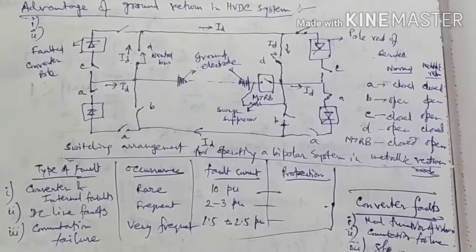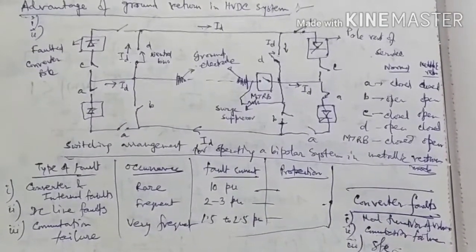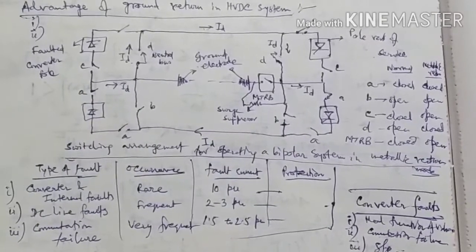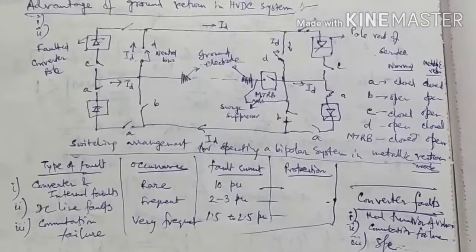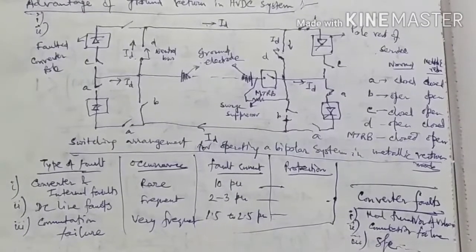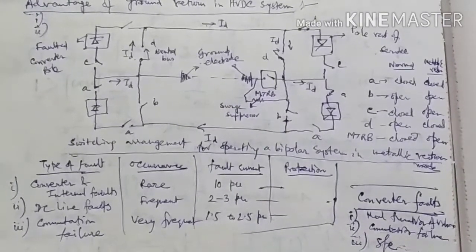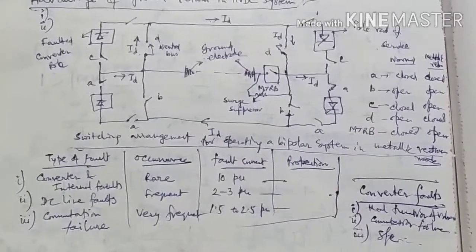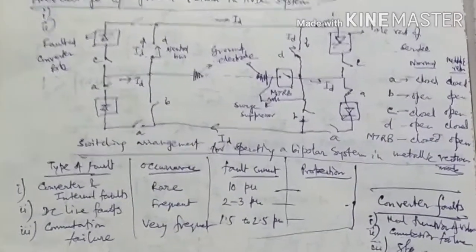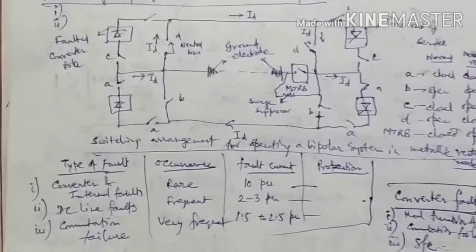And last of all, I will discuss the converter faults. That is most important. That is due to 3 reasons. One is malfunctioning of valves, another is commutation failure, and another is short circuits in the internal converter.